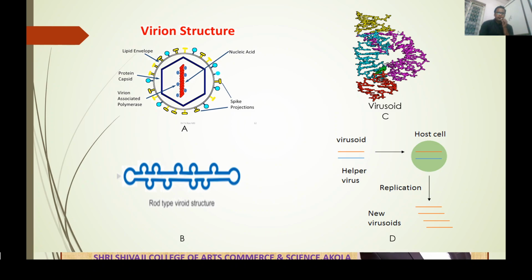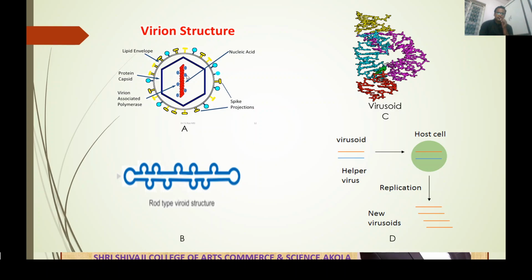Now, structure of virion. The structure of virion is exactly similar to the structure of virus. There is no difference between them. But the major difference is that virions are extracellular and viruses are intracellular. Virus means any stage of the infection, but virion means the infectious stage. Virions are always released when they complete the cycle. This is a virion structure.